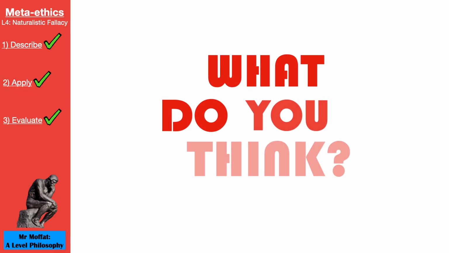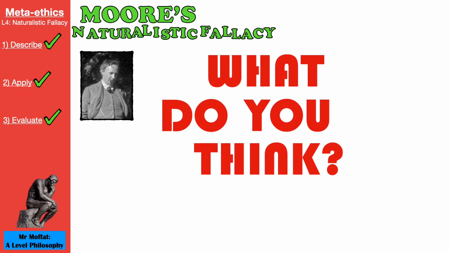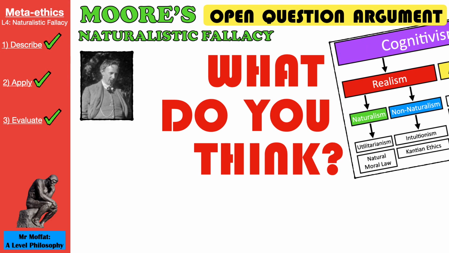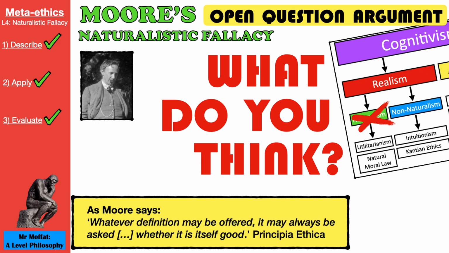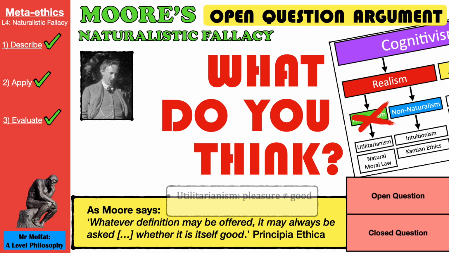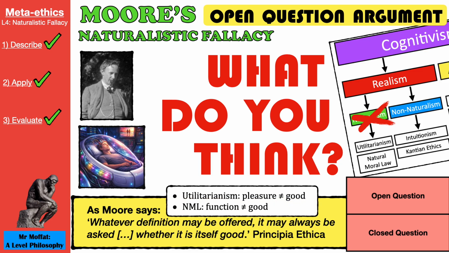Where do we go from here? Would you end this discussion saying that Moore has successfully undermined naturalism? Do we need to abandon that as a position on our metaethics map? If we define good as pleasure or as function, does it genuinely remain an open question if these are good or not? Is good, or yellow for that matter, impossible to define?